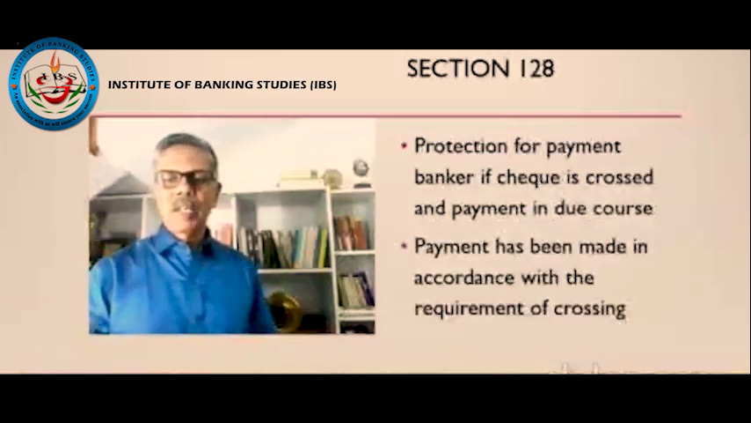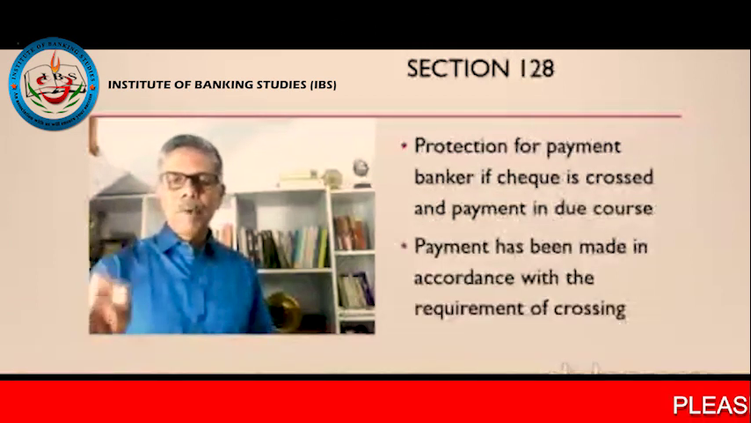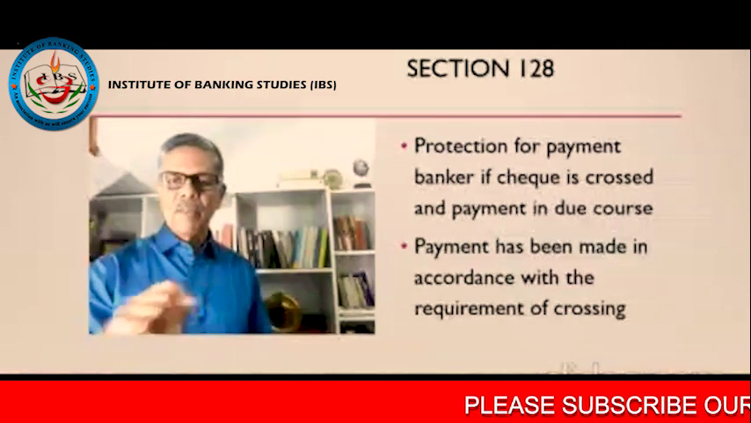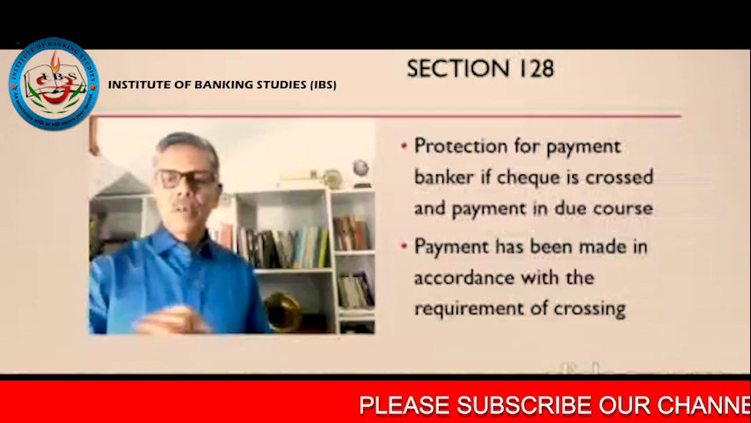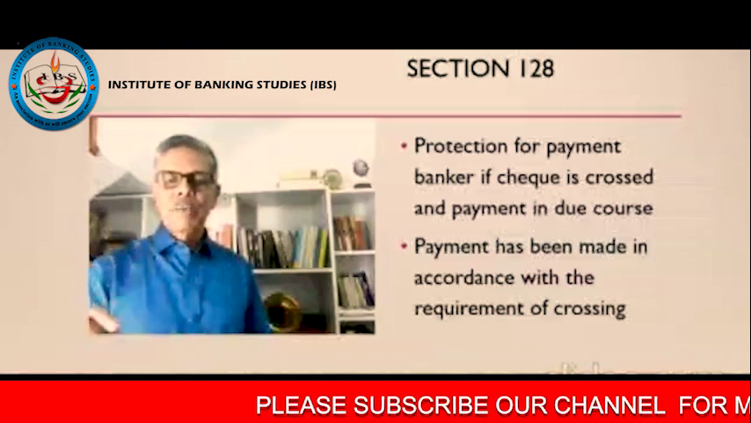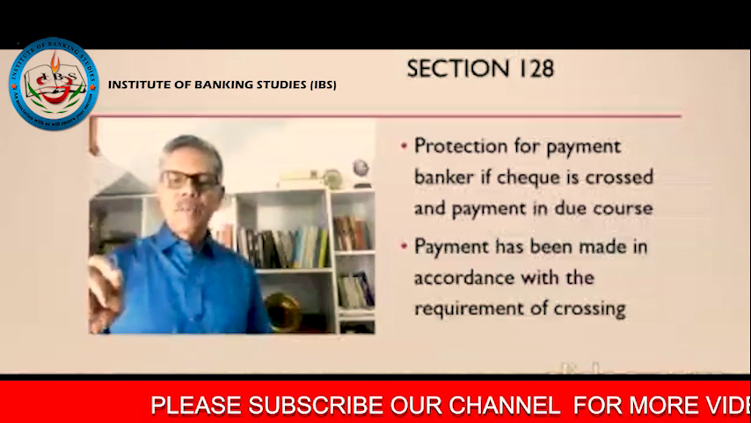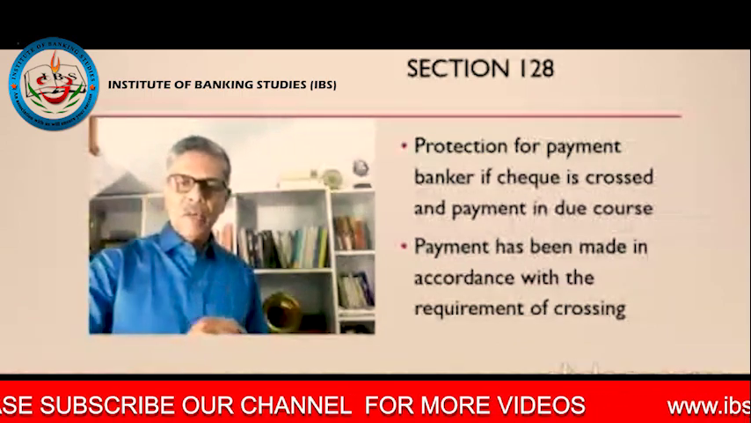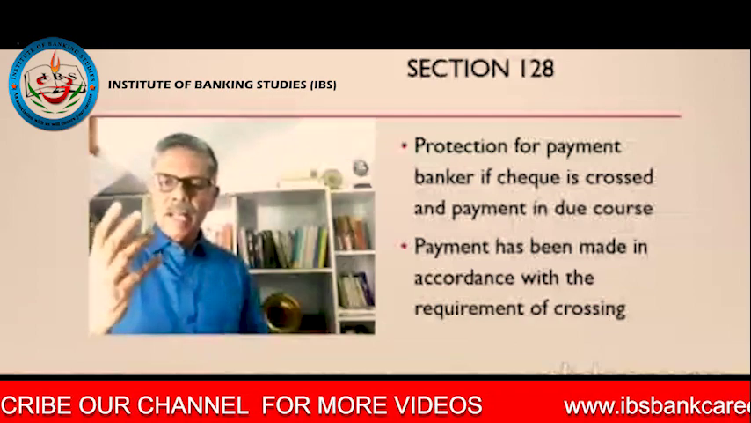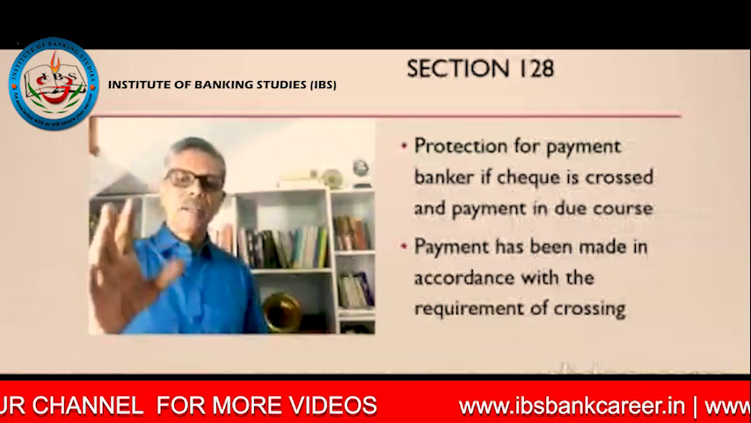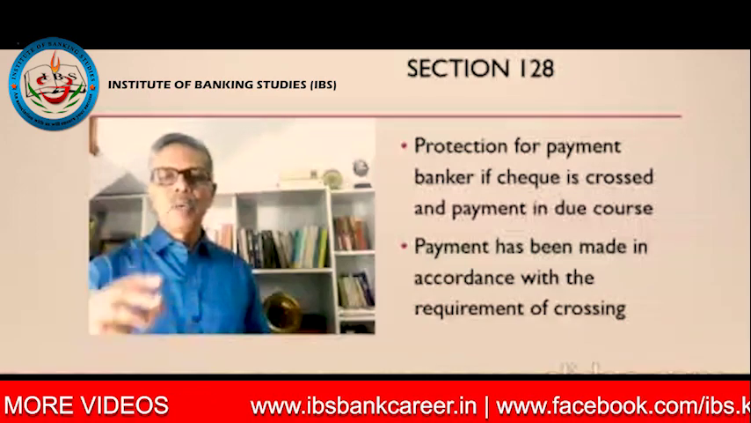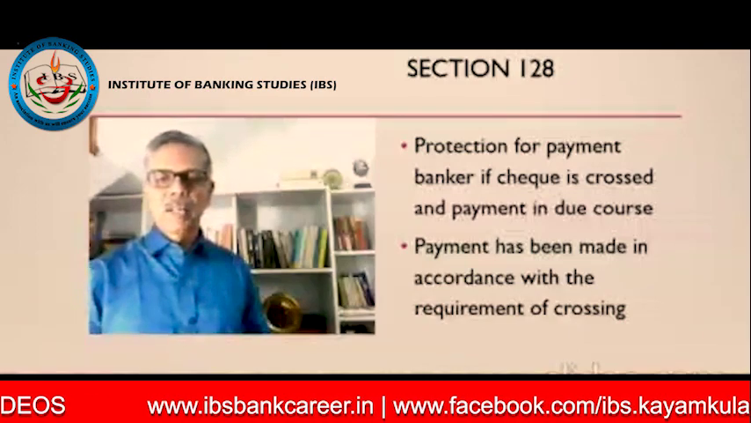Section 128. The most important point to be noted is this protection is available only for a crossed check. Payment has to be made in accordance with the requirement of the crossing. What is that requirement? If there is a crossing on the check, that money has to be paid to another banker. If that condition is not met, then you will not get protection under 128.